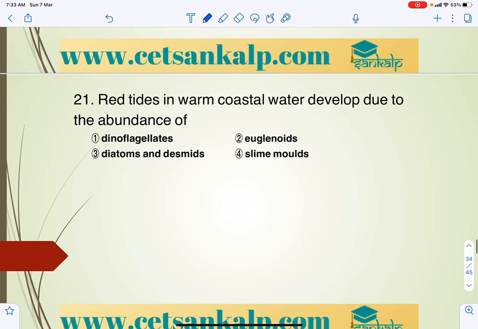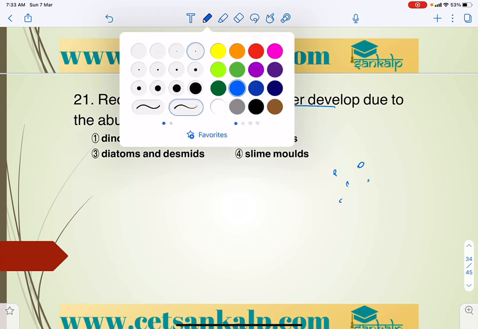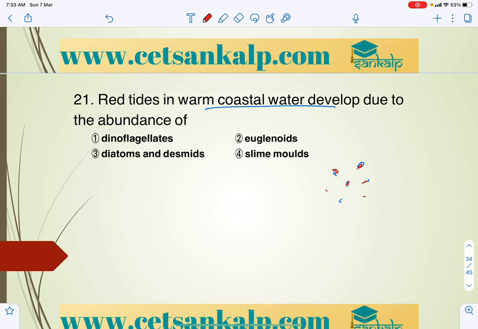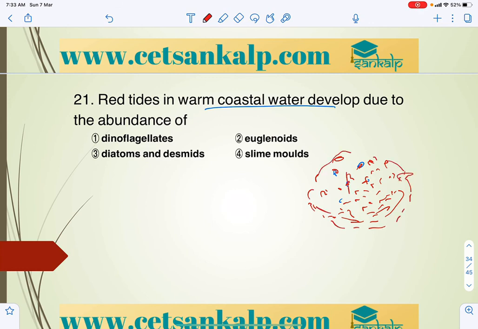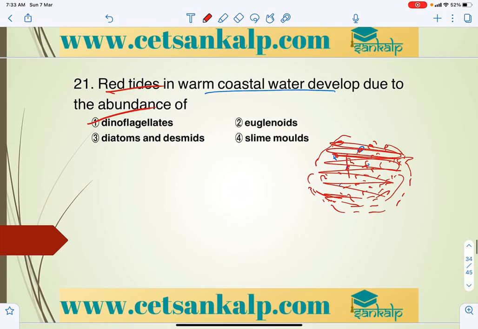Red tide in warm coastal water develops due to a chemical reaction, with all of a sudden rapid multiplication. All of a sudden there will be millions of these organisms produced within a short duration. So it covers the water and appears red in color. That is what we call red tides, which is caused by dinoflagellates, for example Gonyaulax. With this we'll take other questions in the next part.